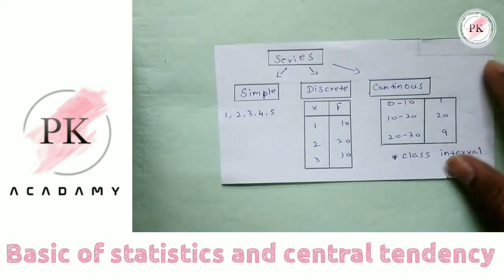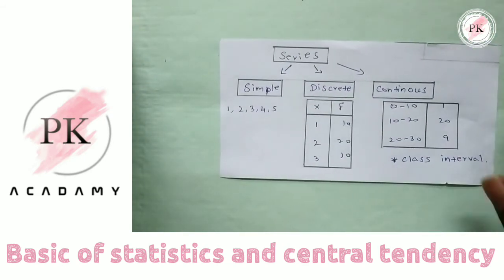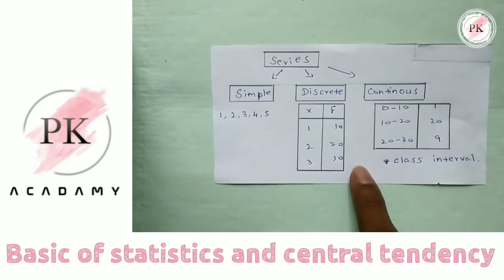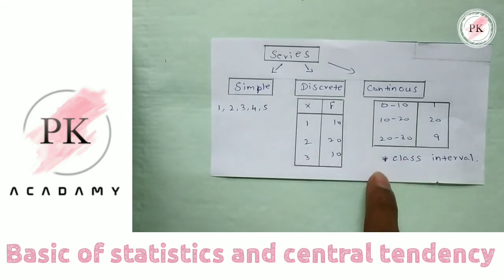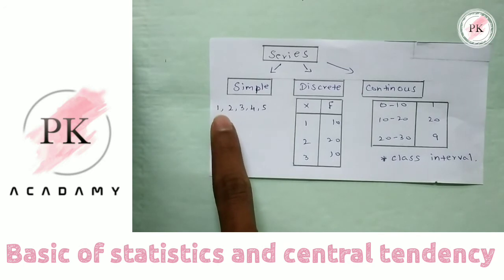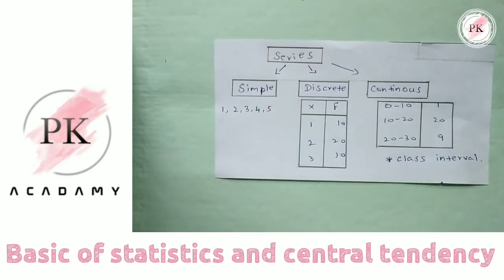Next we have some series. This is important to know, because all the sums will come in this format. Stats has 3 series: simple, discrete, and continuous. Simple series is where they just give data, let's assume it as x. The x values are 1, 2, 3, 4, 5, like that. From those numbers we have to do some analysis and come to a conclusion.